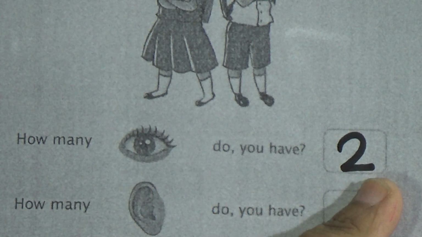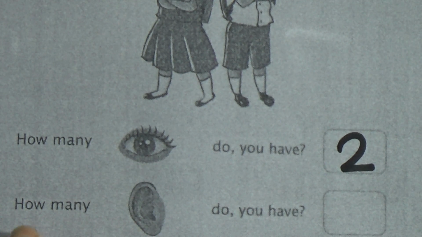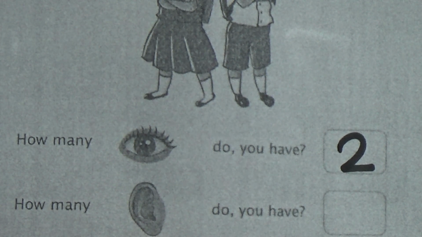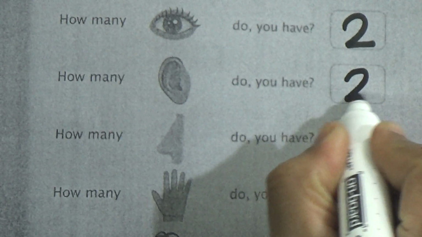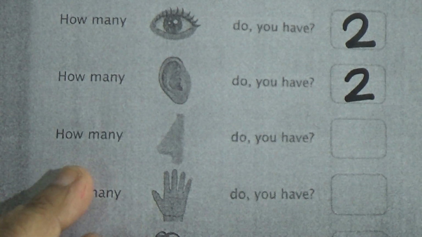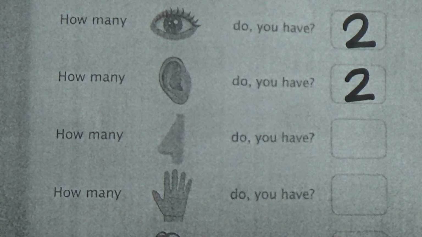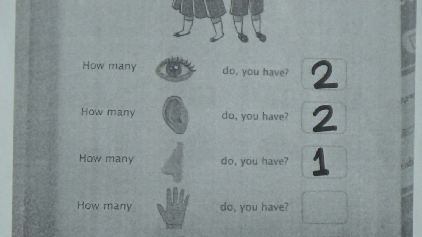Now again, my dear students, the next line is how many ears. This is the picture of ear. How many ears do you have? Now look at me. It's 1, 2. That means you have 2 ears. So you should write down 2 in the blank also. The next one is how many nose. This is the picture of nose. Look at me. It's only 1 nose we have, right? So we should write down 1 in this blank. We have only 1 nose.